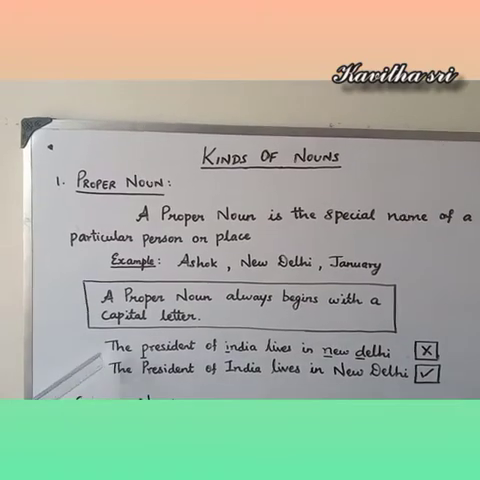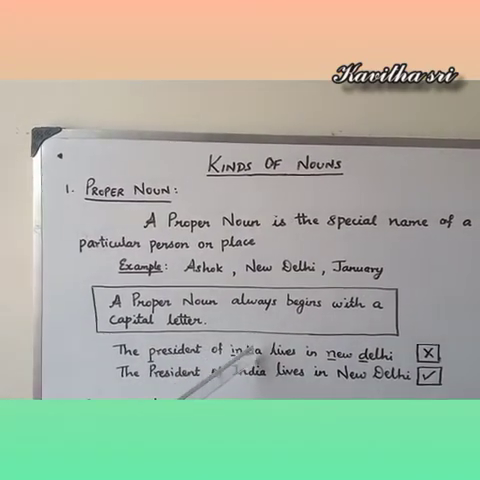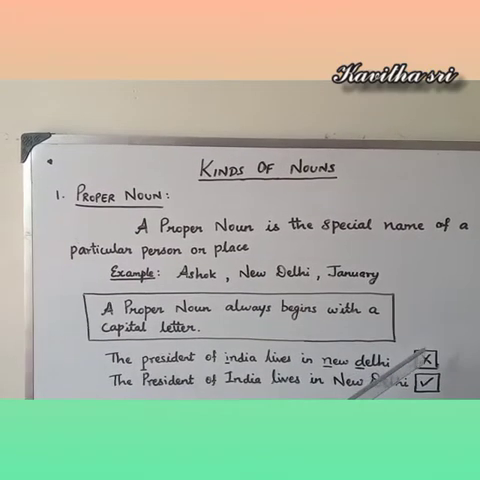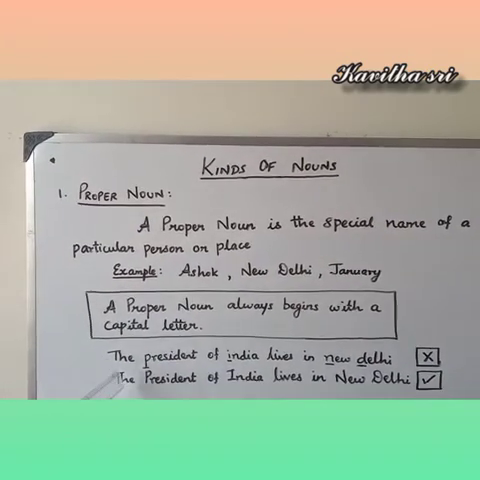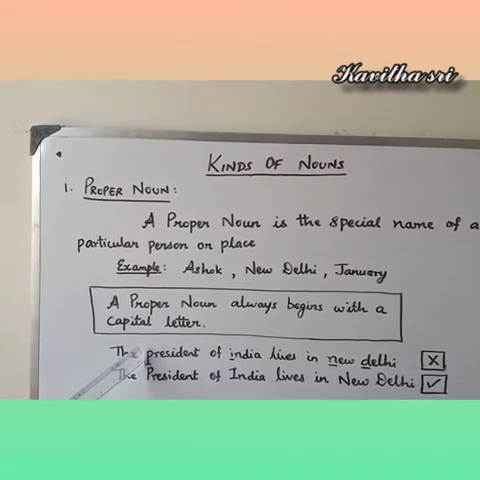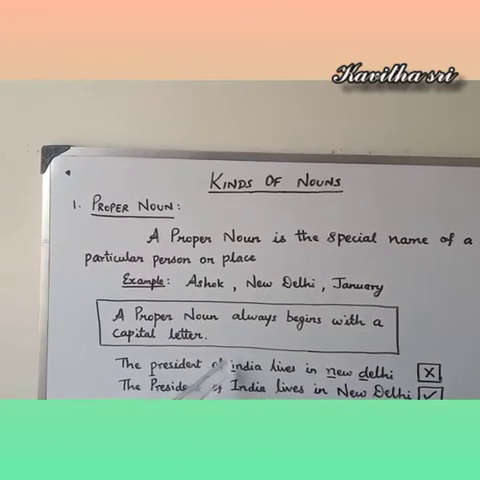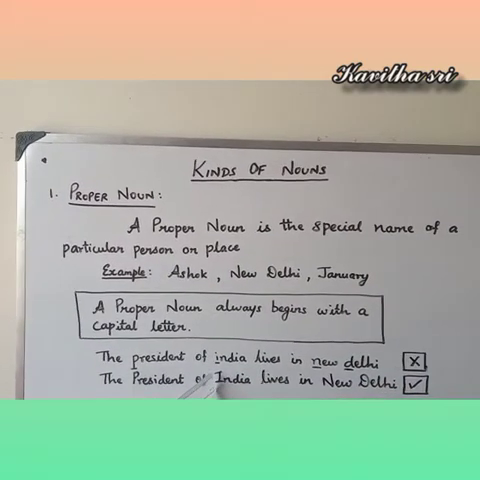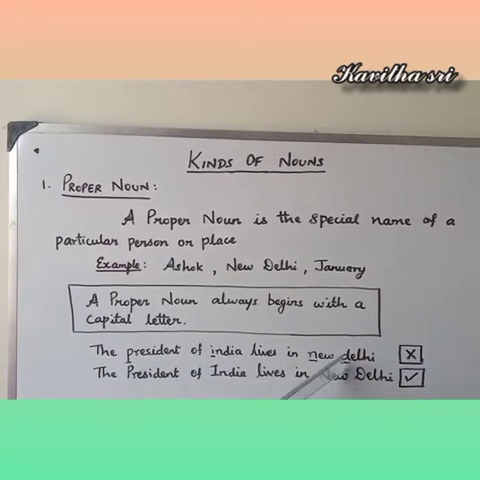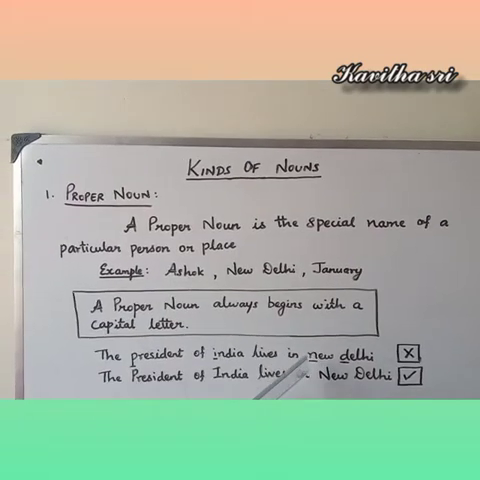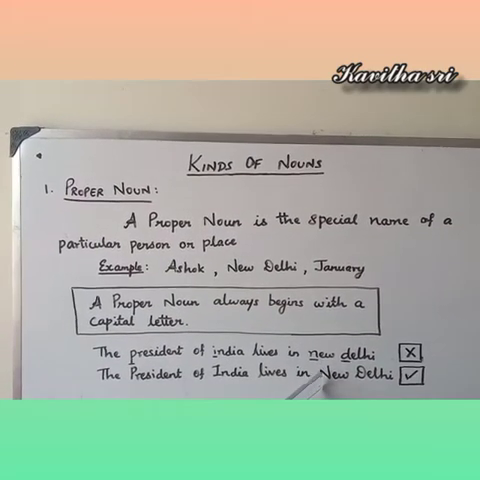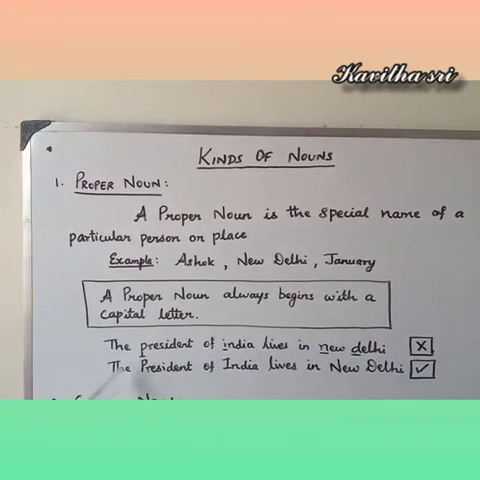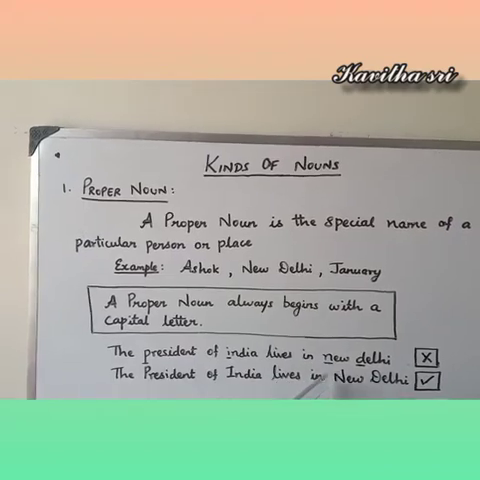Now look at the example. The President of India lives in New Delhi. Is this correct? No. So where do I have to change? The President, P, should be in capital letter. And India, name of a country, should start with the capital letter. And New Delhi, name of a particular city. So N should be in caps and D should be in capital letter. So this is the correct form. The President of India lives in New Delhi.